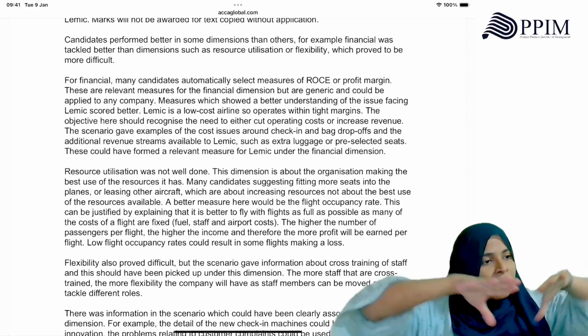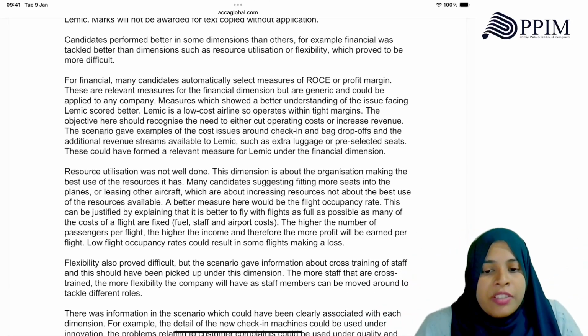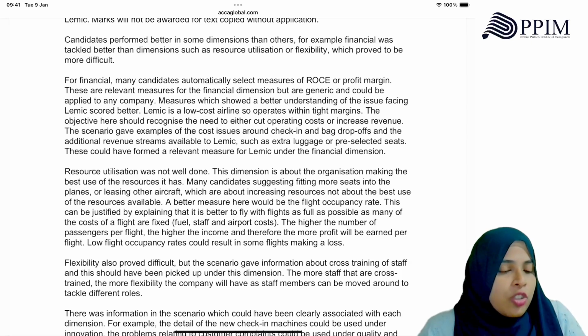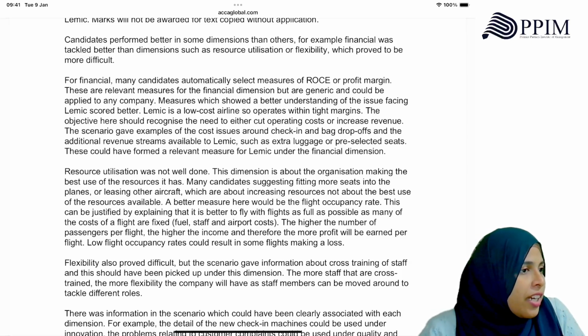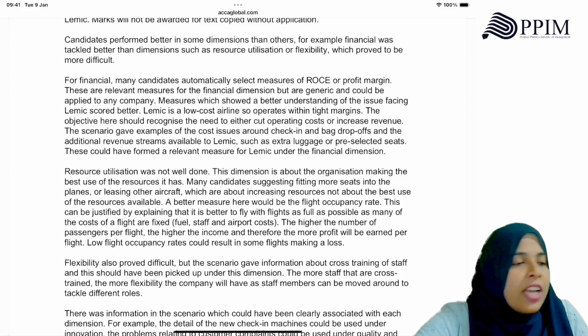Fixed costs are being divided by more passengers, right? Therefore, more profit will be earned per flight. So you have to justify, they ask for the justification, right? Low flight occupancy rates would result in some flights making a loss.